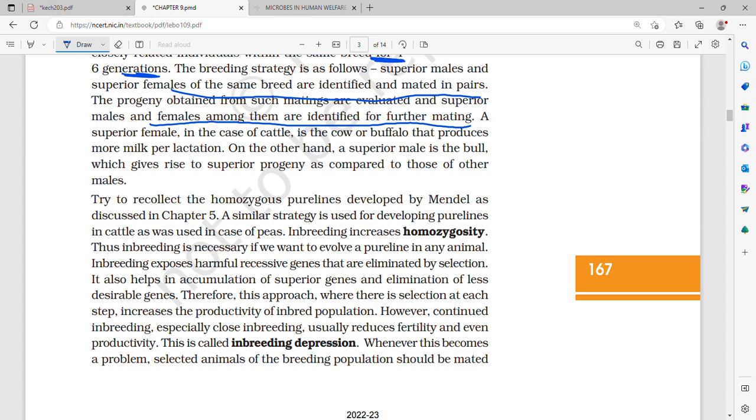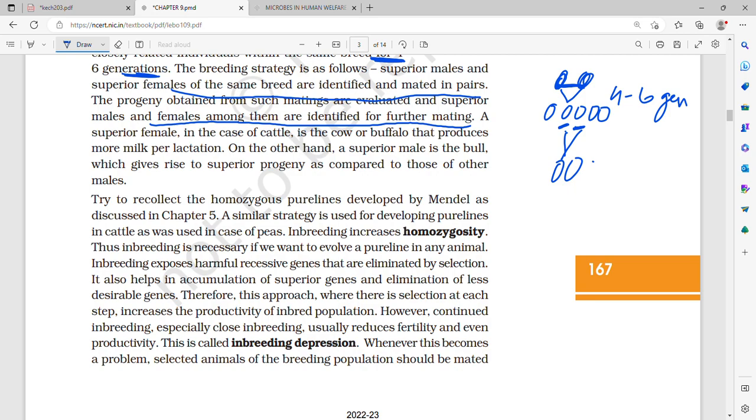In inbreeding, you first see that it is between two individuals of the same breed which have common ancestors for 4 to 6 generations. Then you select the most superior male and female and breed them to get offspring. Then out of these offspring, again you select the most superior male and female and further breed them.